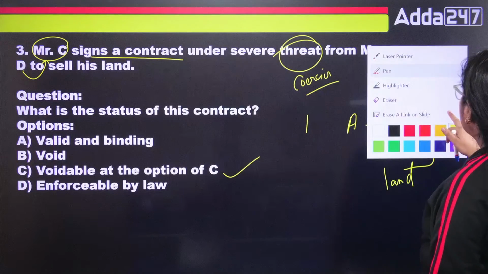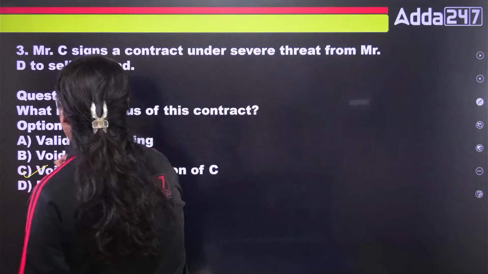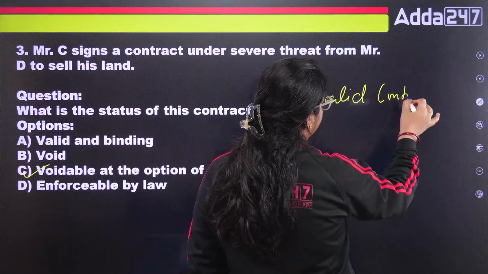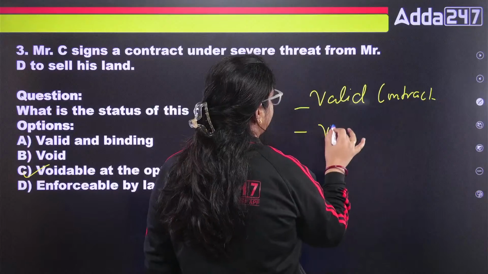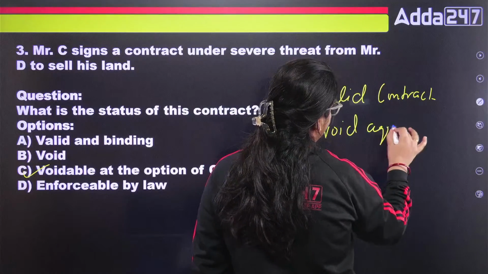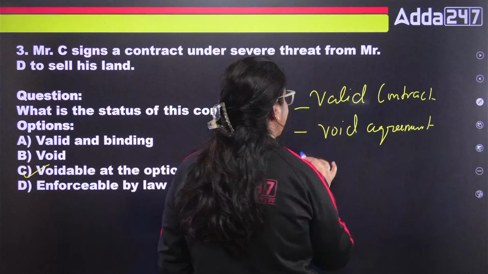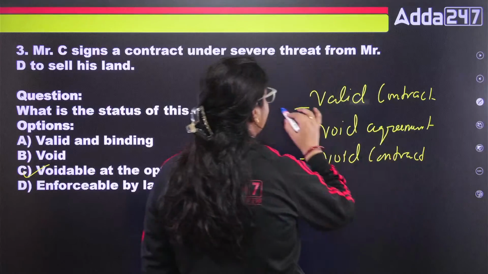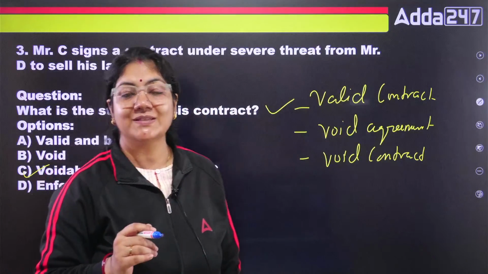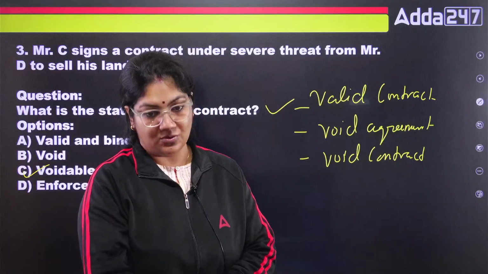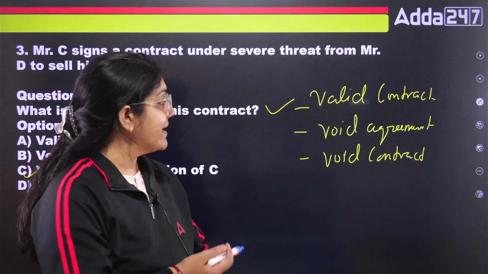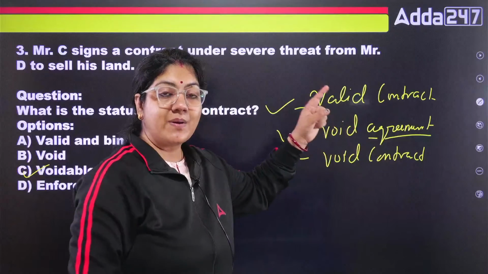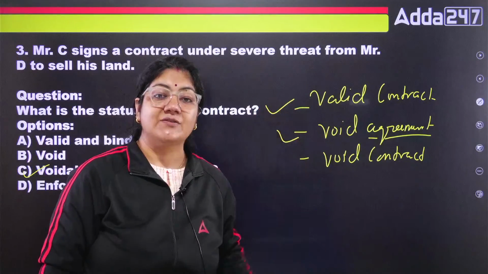So many students are so much confused. Okay, let me explain: valid contract, void agreement, and void contract. Just try to understand this concept. If I ask you what is a valid contract, a valid contract is basically defined in section 10. Is that okay? Now what is a void agreement? This is an agreement, class, not a contract. So just remember the formula. That's why in the first question, I have just shown you the formula.